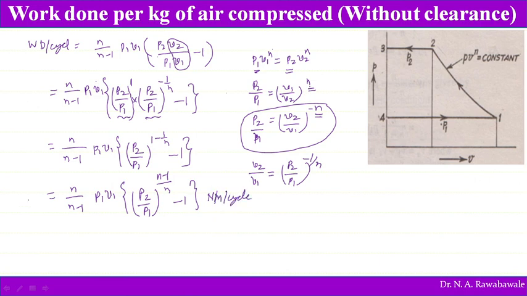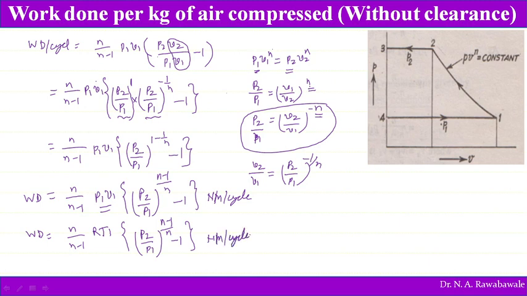Now P1 V1 can be written as R T1, so the work done is n divided by n minus 1, R T1, in brackets, P2 divided by P1 to the power of n minus 1 divided by n, minus 1, Newton meter per cycle.